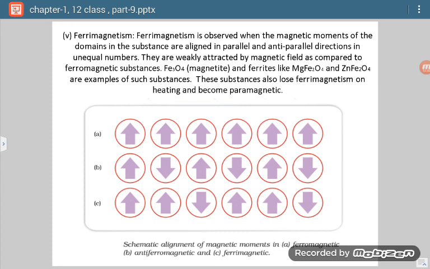First, A represents ferromagnetic, where all the domains, all the magnetic moments are in one direction, so there is a higher value of magnetic moment. If we talk about anti-ferromagnetism, then they are equal in number and in opposite directions, so the net value is 0. If we talk about ferrimagnetic, then they are in opposite directions but unequal in number, so there will be a definite value of magnetic moment.